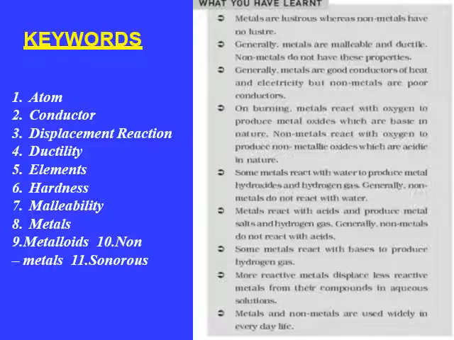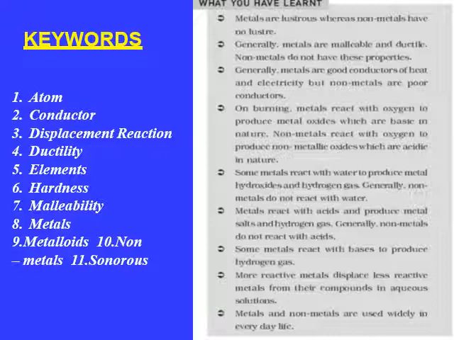Now the keywords are atom, conductor, displacement reaction, ductility, elements, hardness, malleability, metals, metalloid, non-metals and sonorous. We have already read that metals are lustrous while non-metals are non-lustrous. Metals are malleable and ductile; non-metals are non-malleable and non-ductile. Metals are good conductors, non-metals are poor conductors.